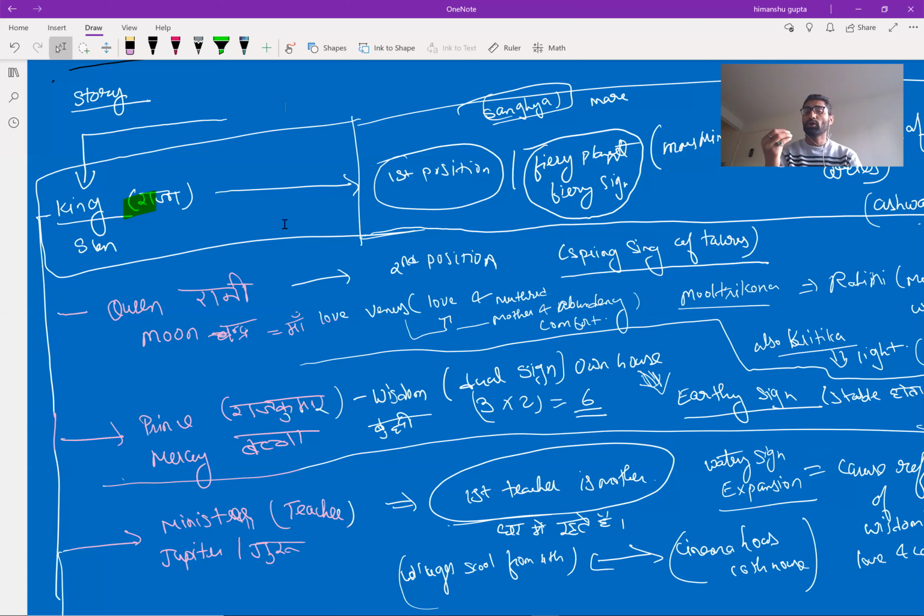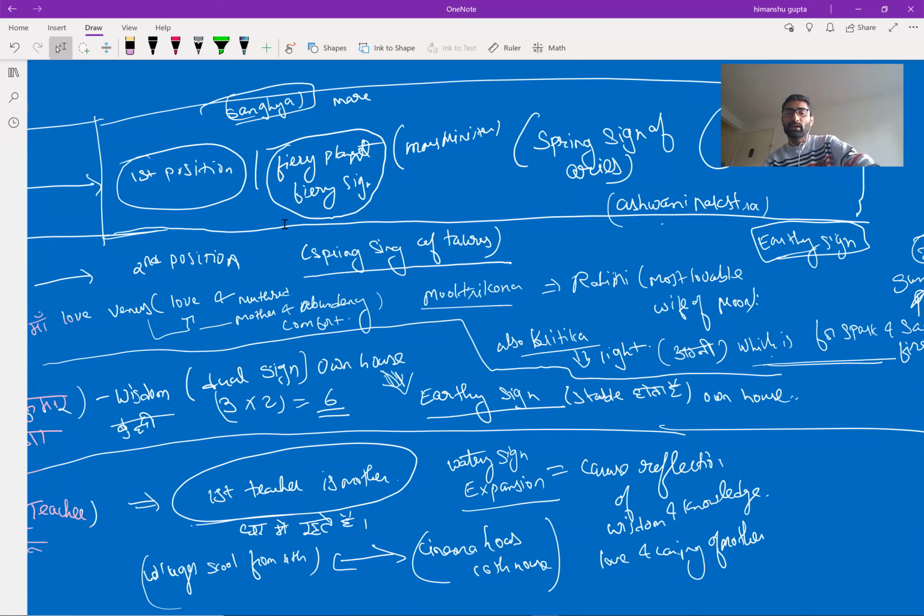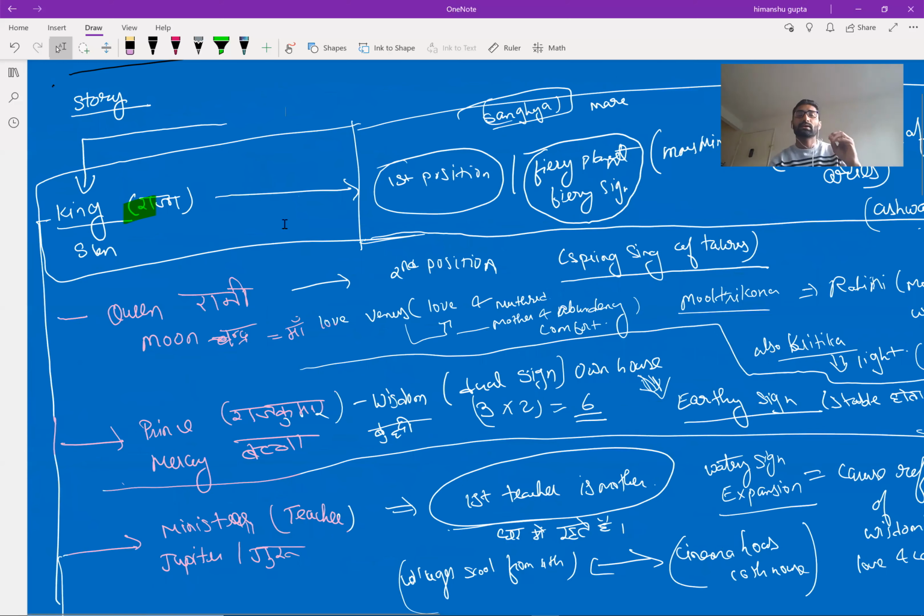Gemini is a dual sign, so double of that sign is Virgo. Apart from that, after some time, the child gets to Virgo, the earthy element. The earthy element will give the proper ways to grow up and nurture our own behavior. That is why the prince will get exalted in Virgo.